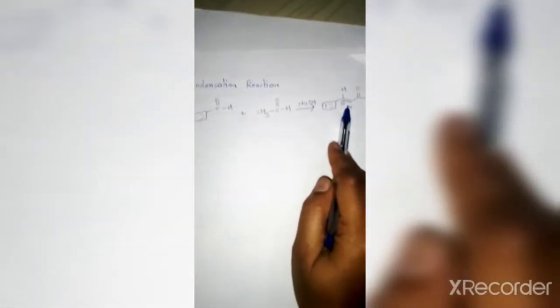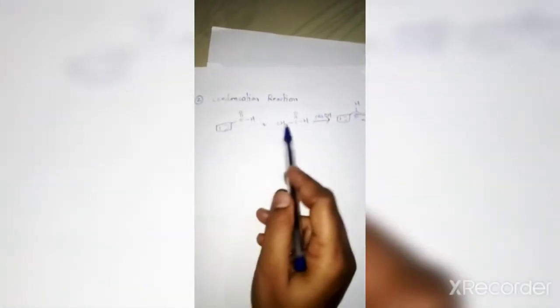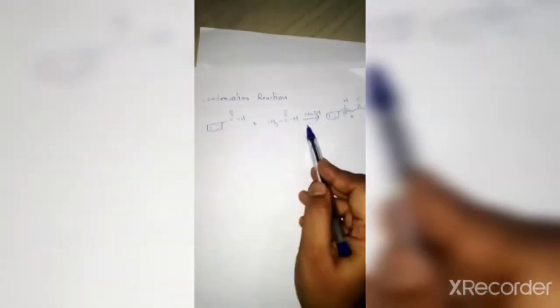This compound is called alpha beta unsaturated, that is, the presence of this double bond is called unsaturation. Means this benzaldehyde, when treated with acetaldehyde in presence of sodium hydroxide, there is a formation of alpha beta unsaturated compound, and this particular compound is called a chalcone.